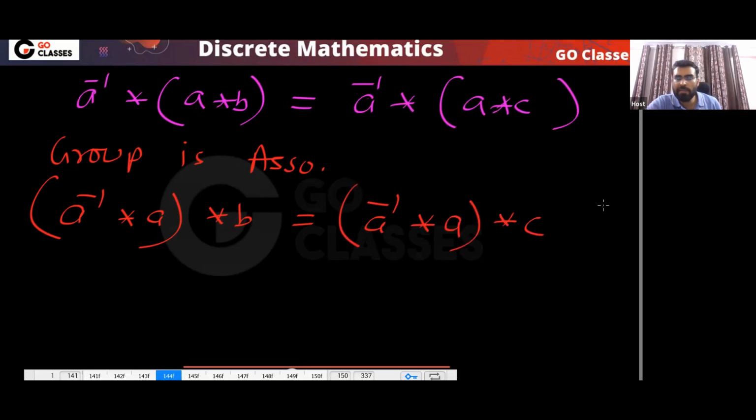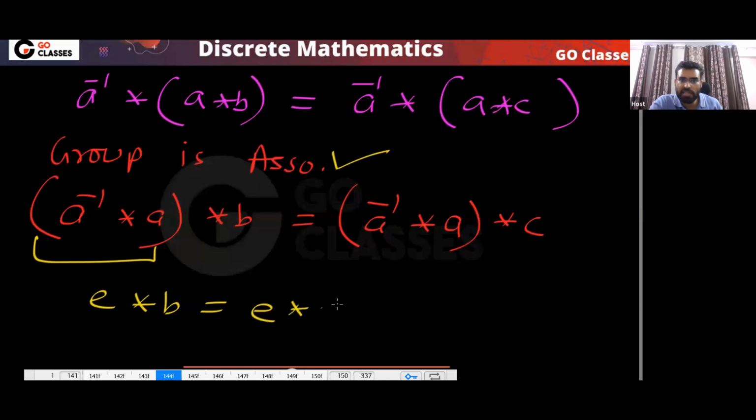Agree? I am not using anything else, only the definition of group. So this means E star B is equal to E star C.